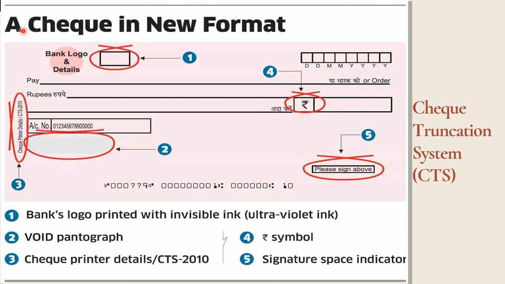This type of check is scanned by the bank, and after scanning, the check image is transmitted through clearing banks to the drawee banks. So this is the process. This is the format of check which was initiated in order to follow the system of check truncation.